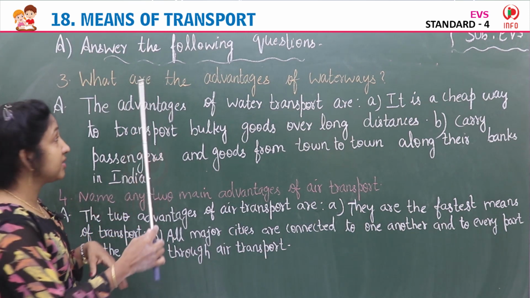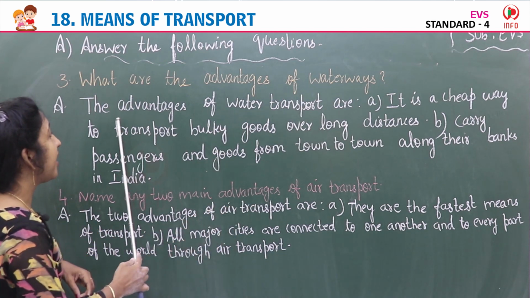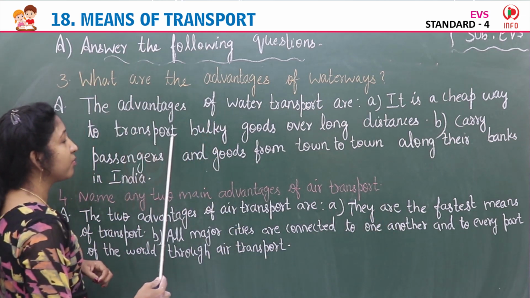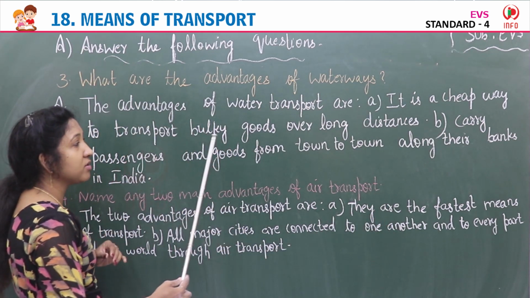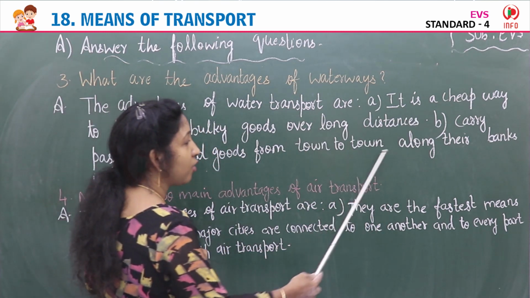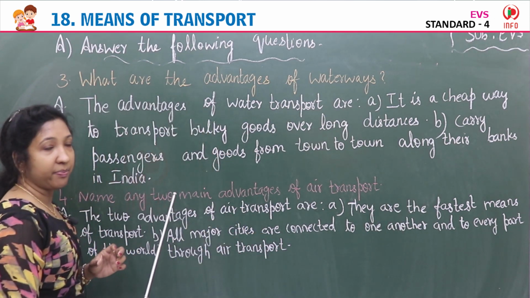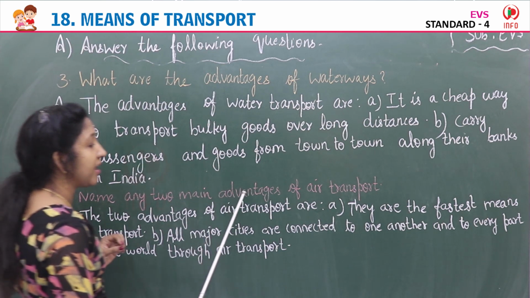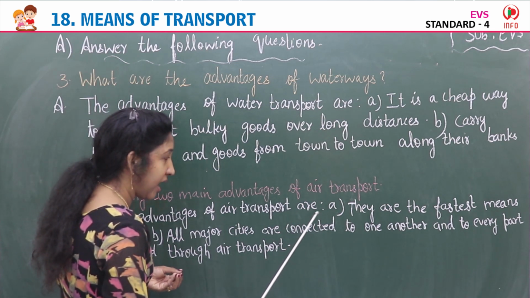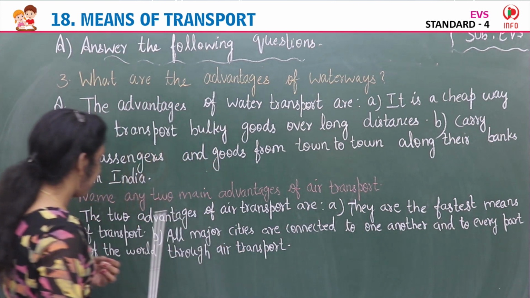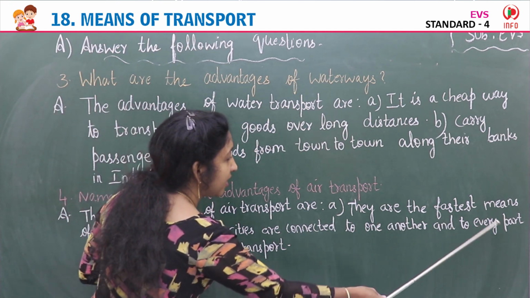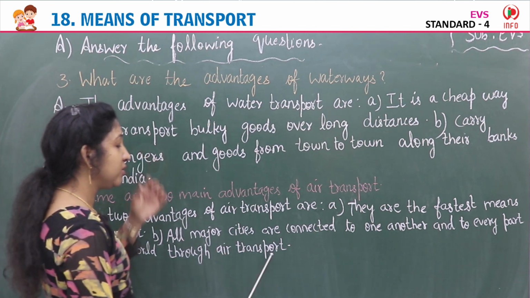Third question, what are the advantages of waterways? The advantages of water transport are: A, it is a cheap way to transport bulky, heavy goods over long distances. B, carry passengers and goods from town to town along the banks in India. Then fourth question, name any two main advantages of air transport. Answer, the two advantages of air transport are: A, they are the fastest means of transport. B, all major cities are connected to one another and to every part of the world through air transport.